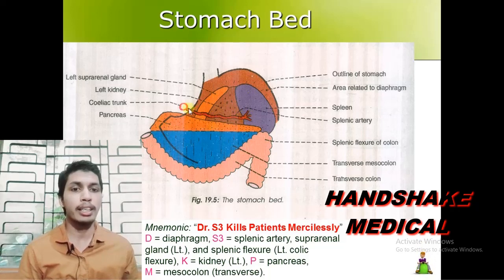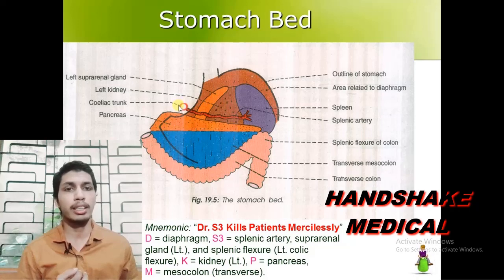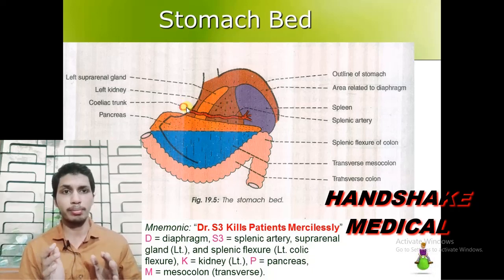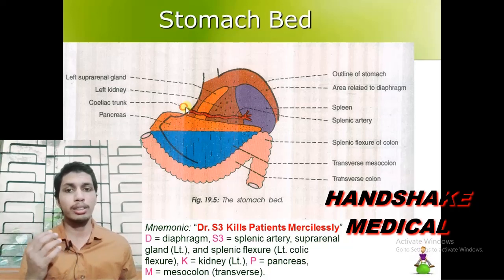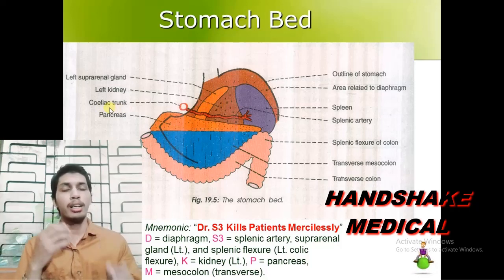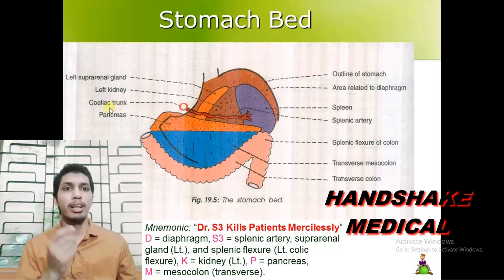Next one is the splenic artery. The splenic artery is a branch of the celiac trunk. We will know very well about the celiac trunk; I will also explain it when I deal with the blood supply of the stomach. I am giving you some detail about the celiac trunk because it is very important. From the heart, the major supply to the systemic circulation, or the body, is by the left ventricle.